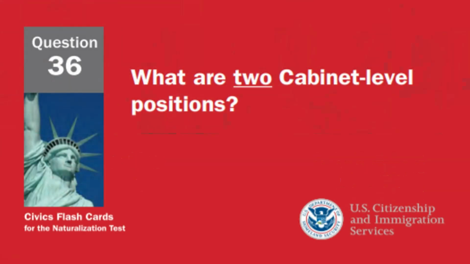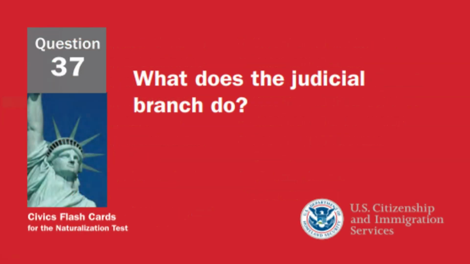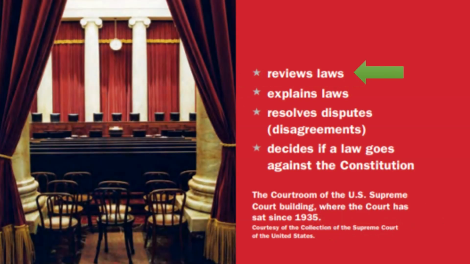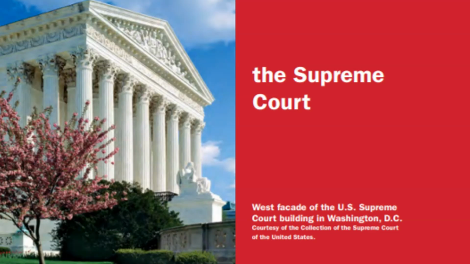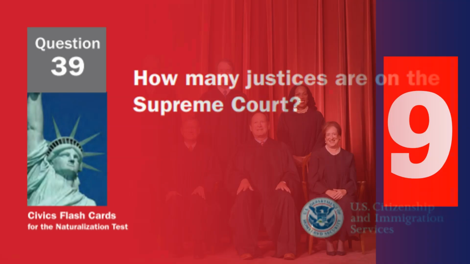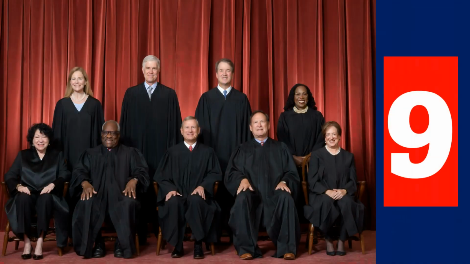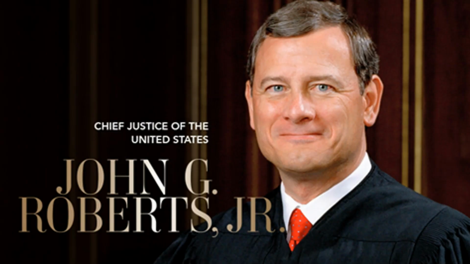What are two cabinet-level positions? Secretary of Education and Secretary of State. What does the judicial branch do? Reviews laws. What is the highest court in the United States? The Supreme Court. How many justices are on the Supreme Court? 9 justices. Who is the Chief Justice of the United States now? John Roberts.